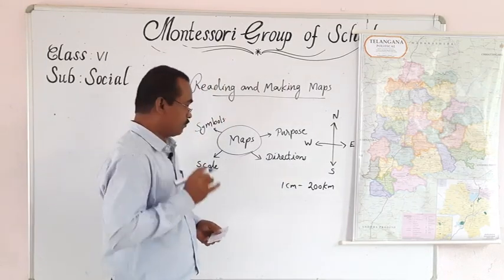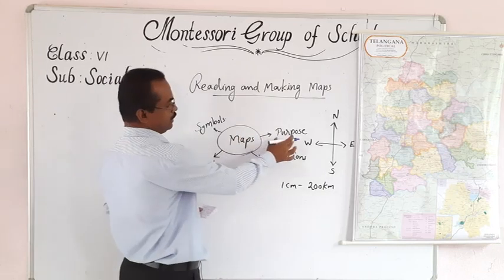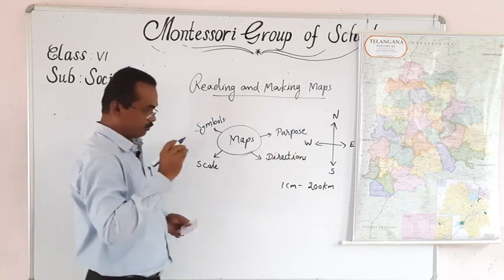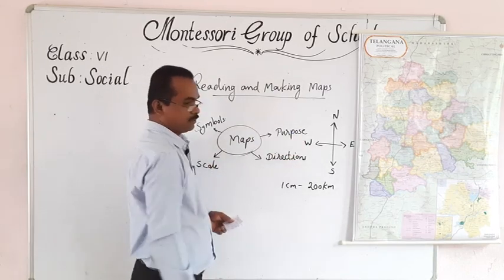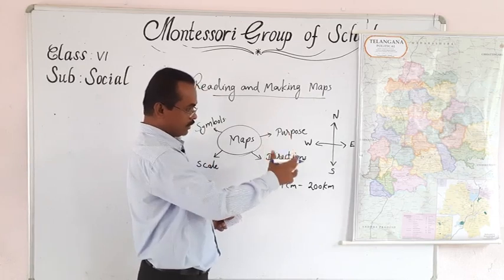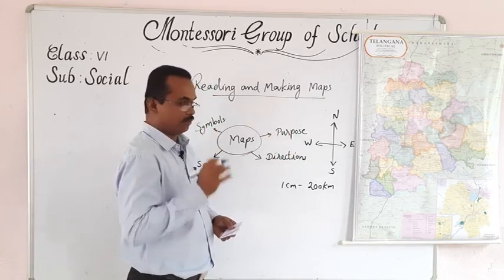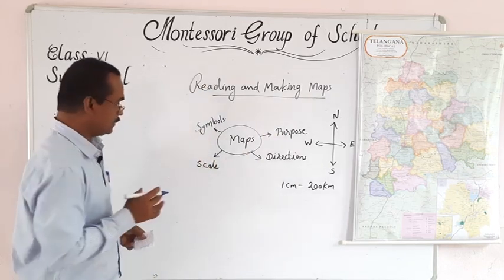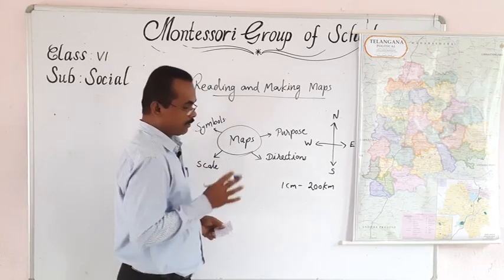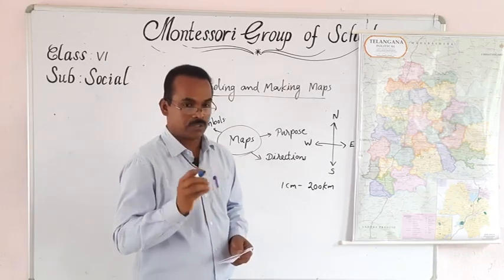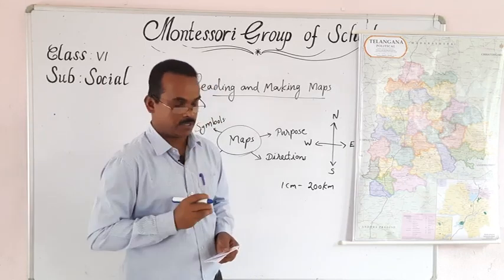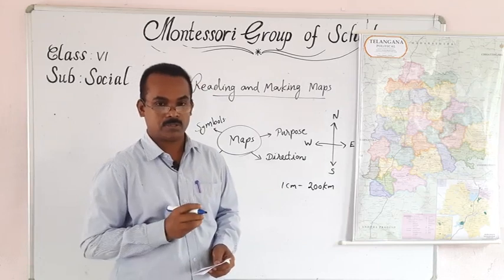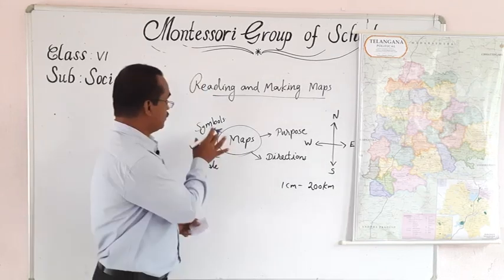So these four factors a map maker should consider. First one, purpose: for what purpose a map is made. Second one is directions: all the directions, north, south, east, west. Based on that only, a map can be made on a paper or on a flat surface. Then next one is scale. It is a measurement. Showing actual distance in a reduced manner is known as a scale. And the last one is symbols.